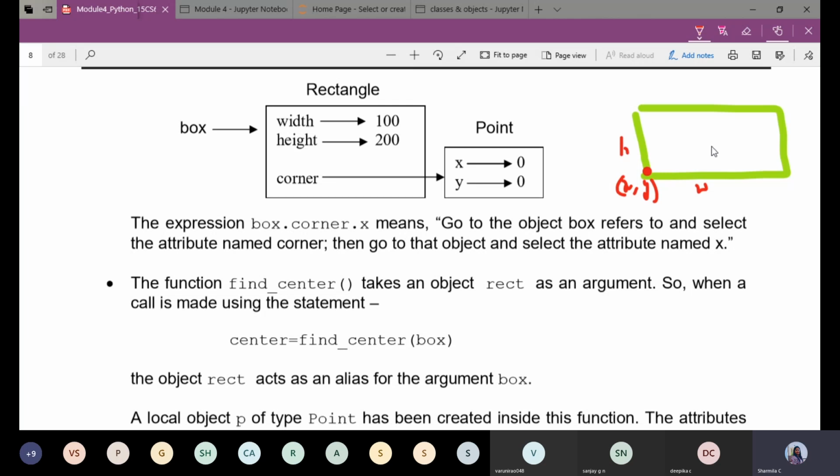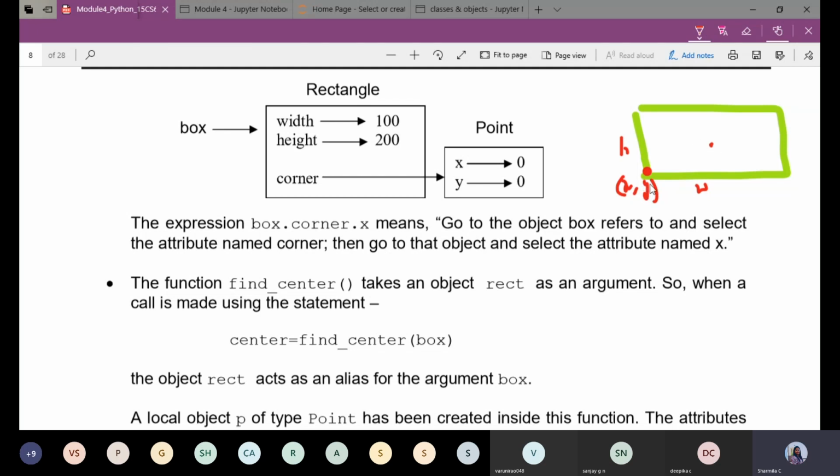I need to calculate what? The center point of the rectangle. So how can I calculate the center point of the rectangle? This center point can be calculated by considering the coordinate value x, because this point can be anywhere in the space. It is not always 0, 0. Initially, I'll start developing the program by using x value and y value as 0, 0. Later, we can change the value of x and y coordinates and find the center of the rectangle.